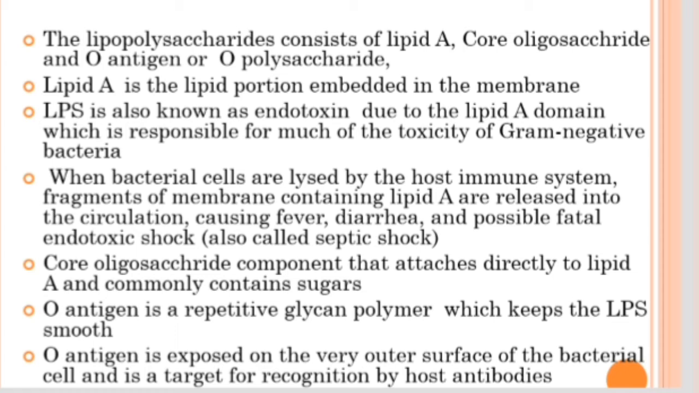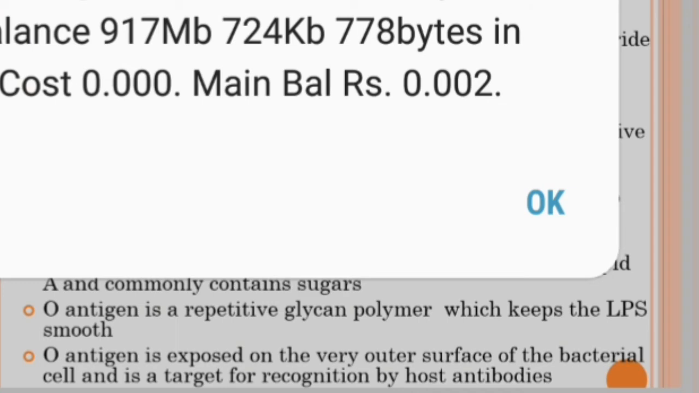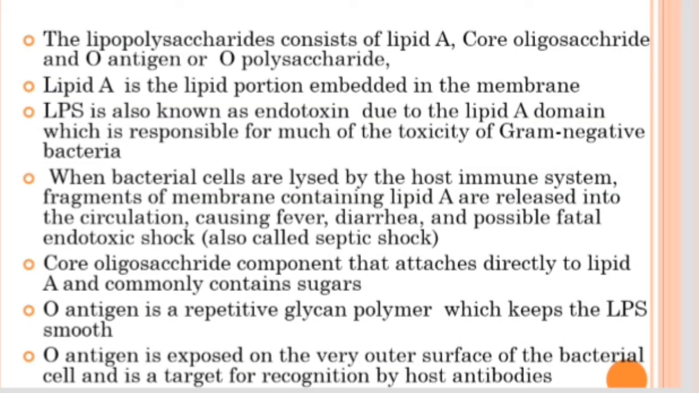When the bacteria get lysed by the host immune system, lipid A gets fragmented and released into the circulation of the host body. Because of the toxicity of lipid A, it causes fever, diarrhea, and other abnormalities to the infected individual, and sometimes it is fatal and causes endotoxic shock, which is otherwise referred to as septic shock. So lipid A is highly toxic to the infected individual.